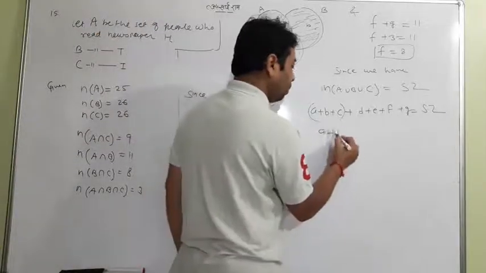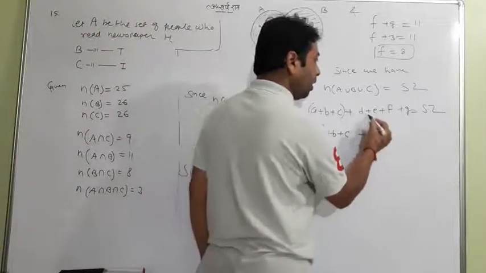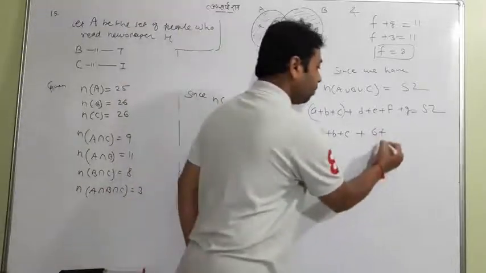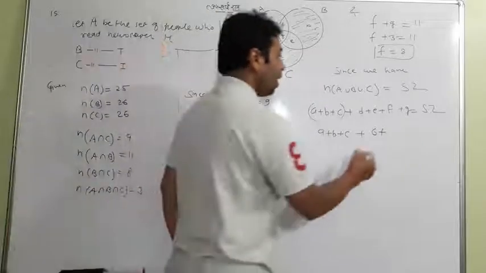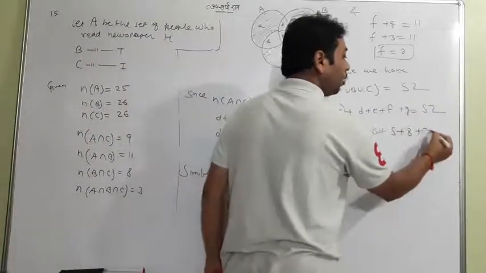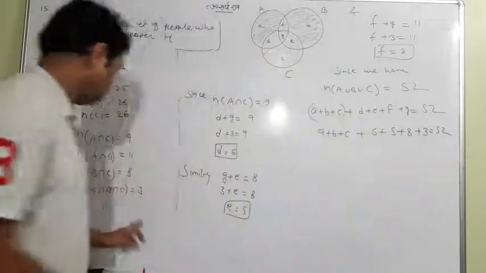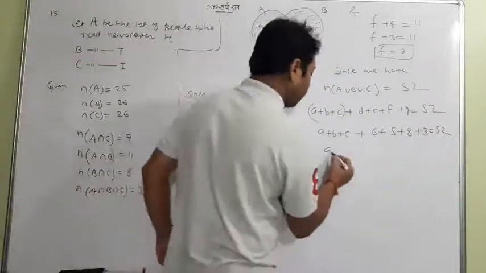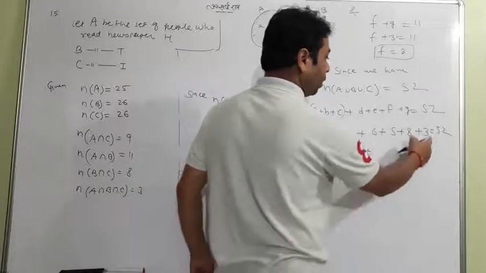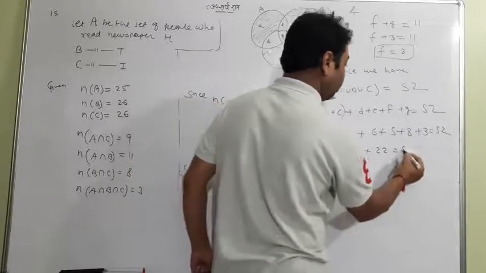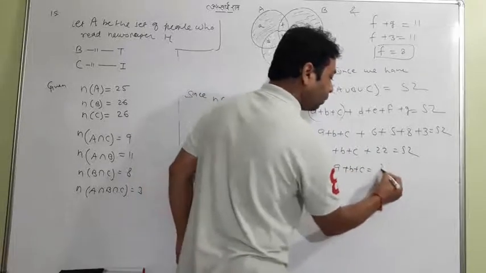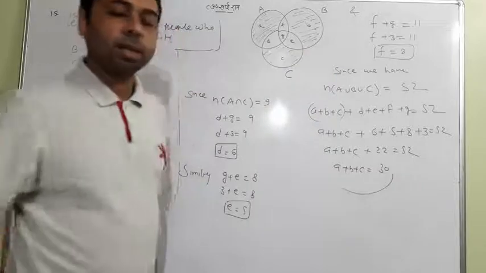So A plus B plus C will be as it is. D you already have got 6. E is 5. F is again 8. G is common in all. This is 3. Now we are very near the answer. We can add all: 8, 5 is 13, 3 is 16, 6 is 22, equal to 52. You can transfer the 22 to that side, so we will have the answer 30. This is the answer of the question.